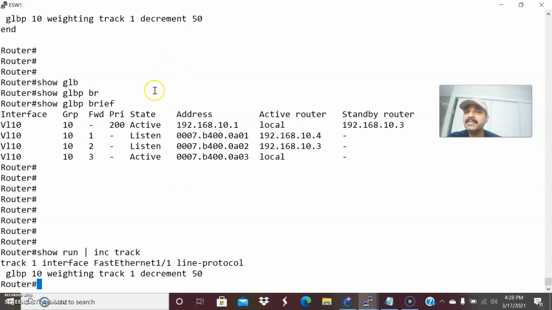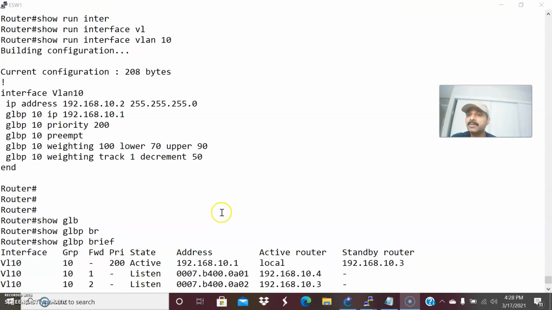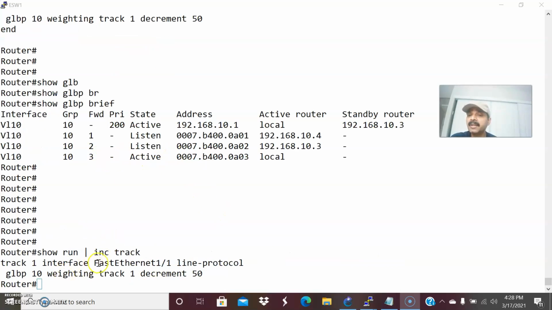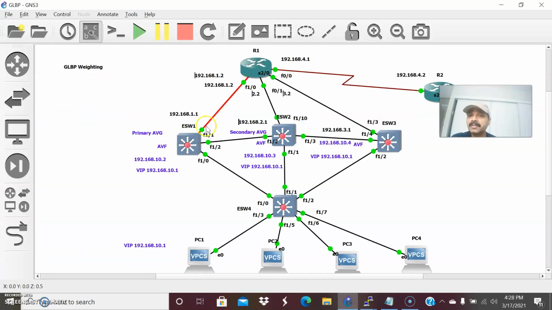So it will track a specific interface. When a specific interface goes down, automatically this corresponding value will be decremented by 50. So that is the purpose of decrement. So track 1, decrement 50. I would track the corresponding interface, FastEthernet 1/1.